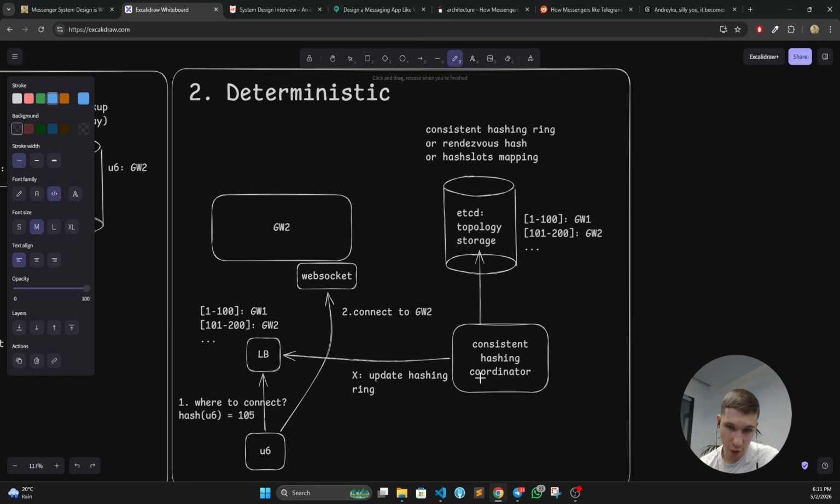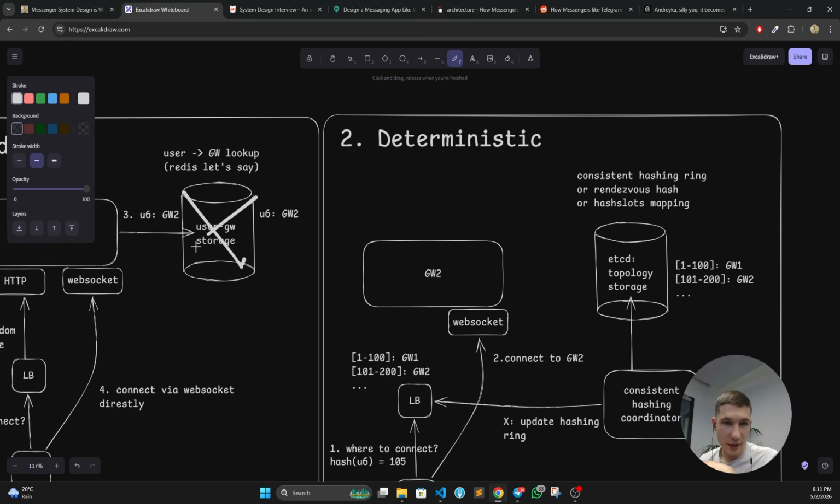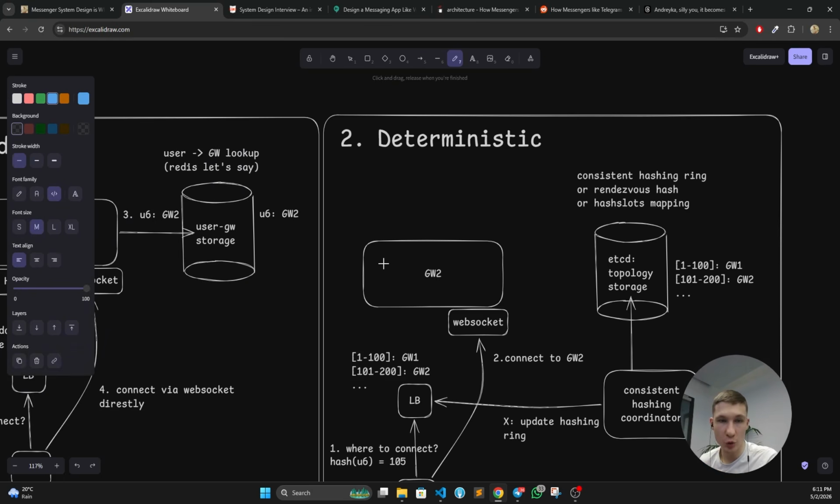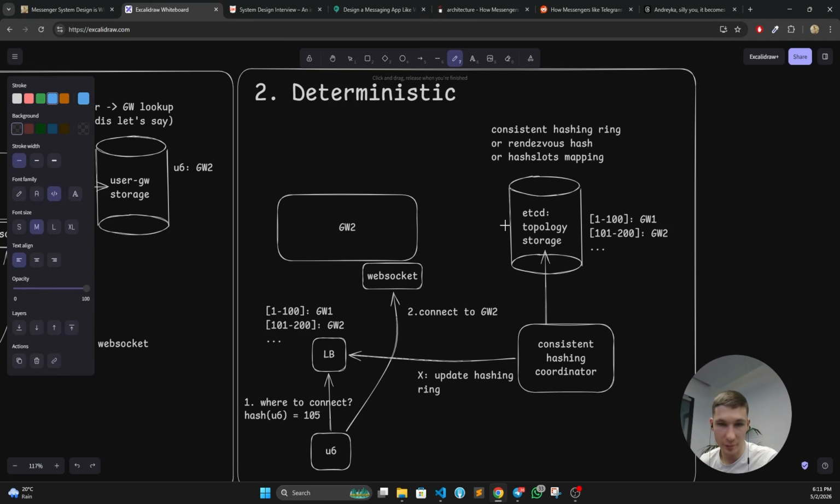So it is a single point of failure. You need a leader election algorithm here. You need strongly consistent storage. You need a good and fast way of updating all the load balancers to have the same consistent hashing ring data structure inside. The good thing about it is that you also don't have this storage anymore, so you don't need to shard it, you don't need to replicate it.